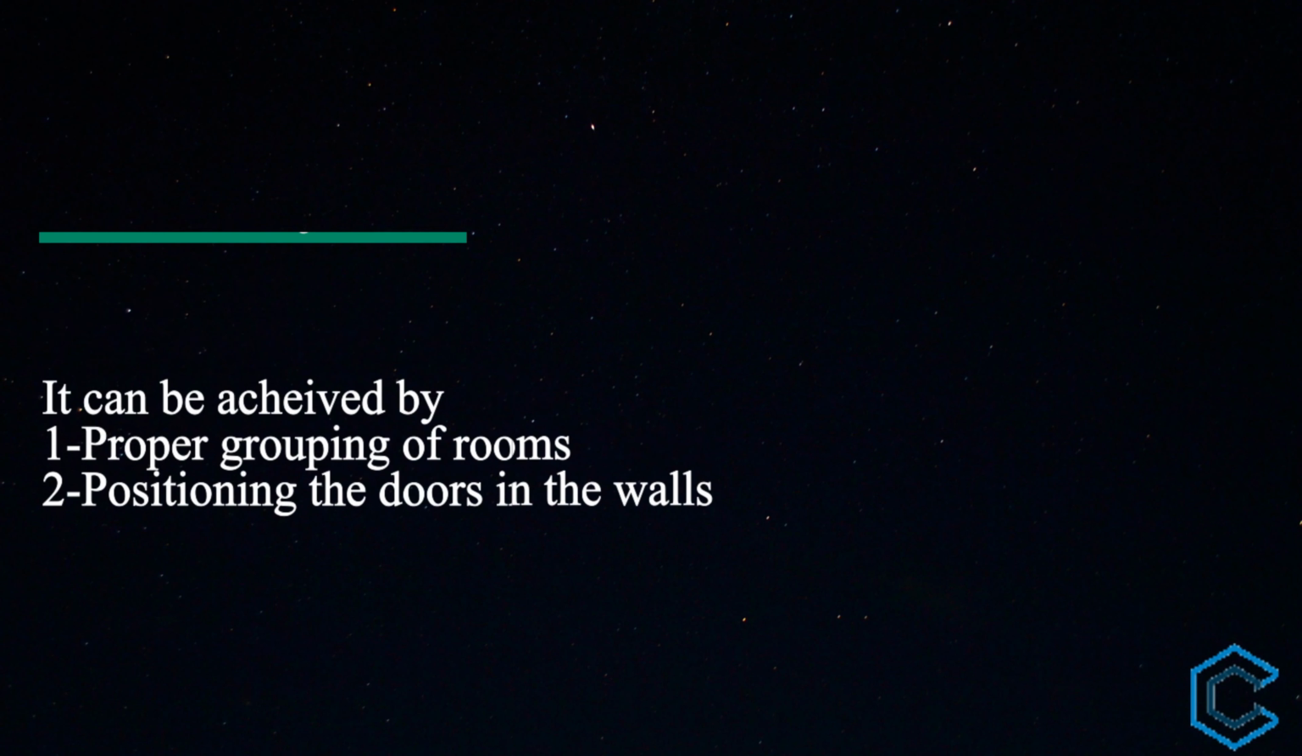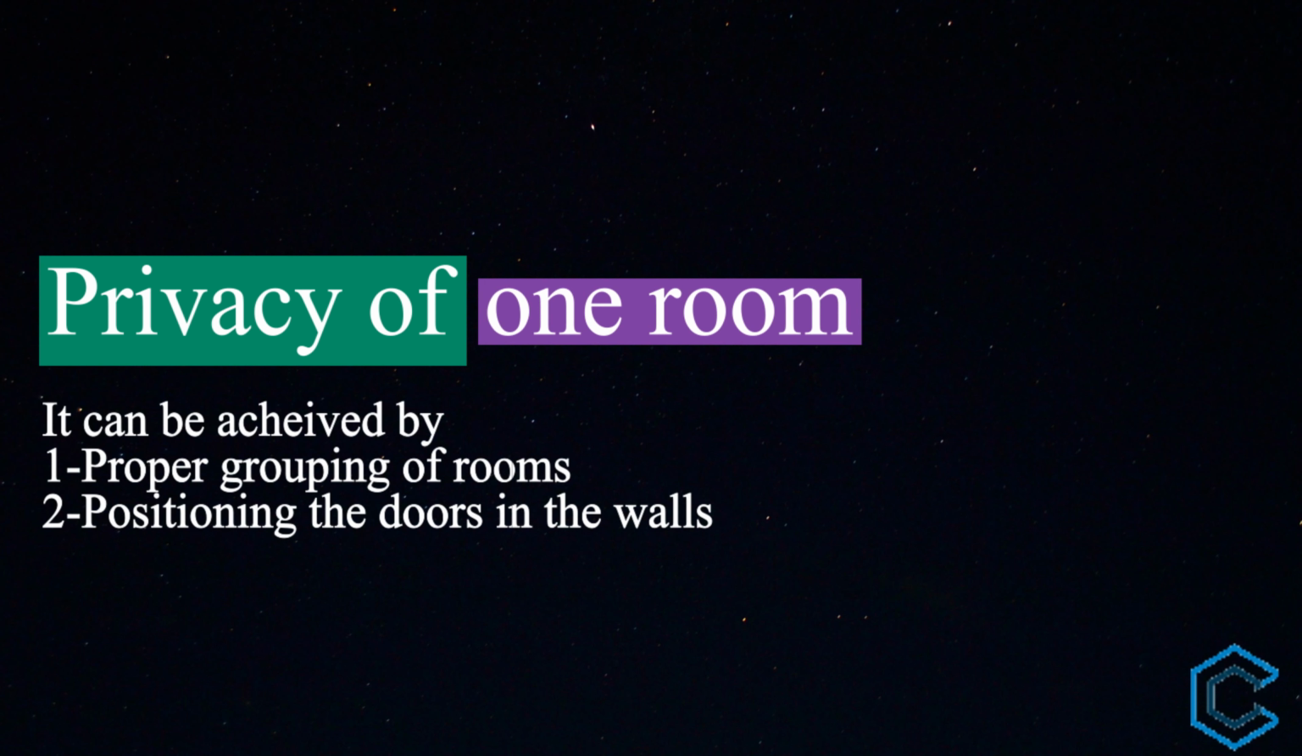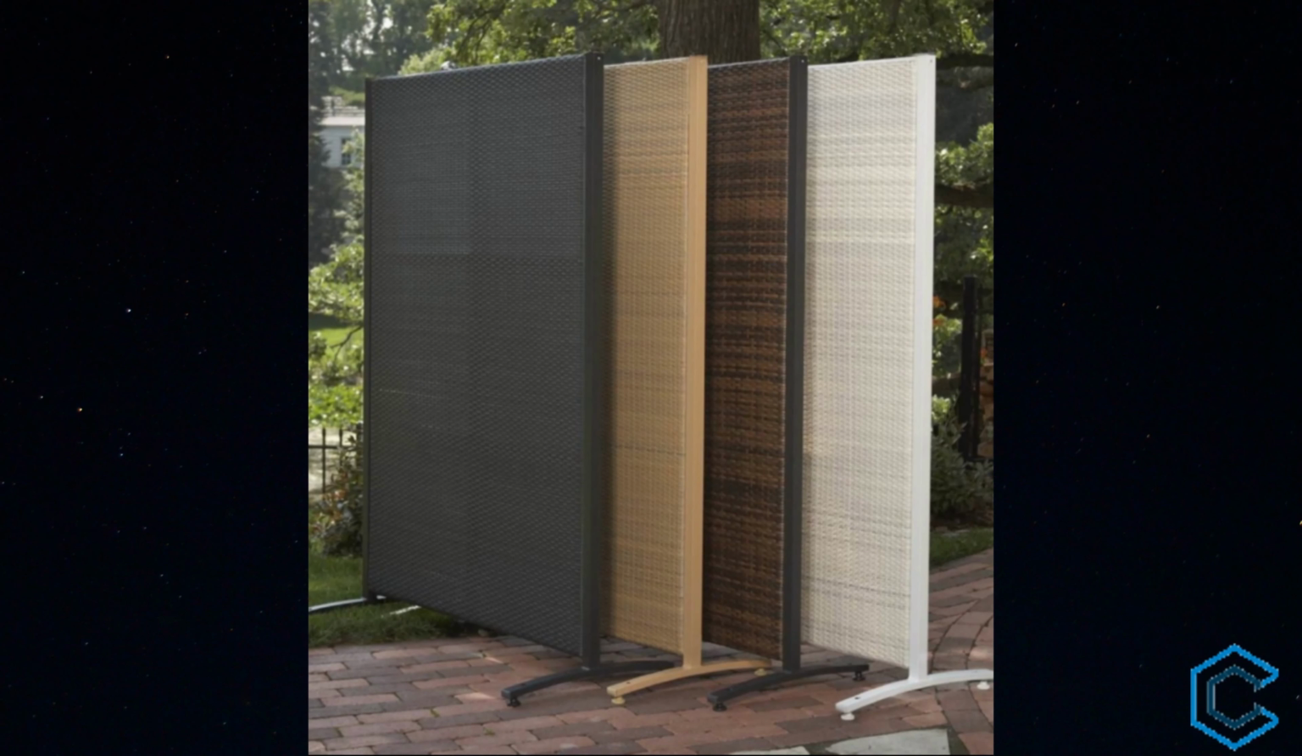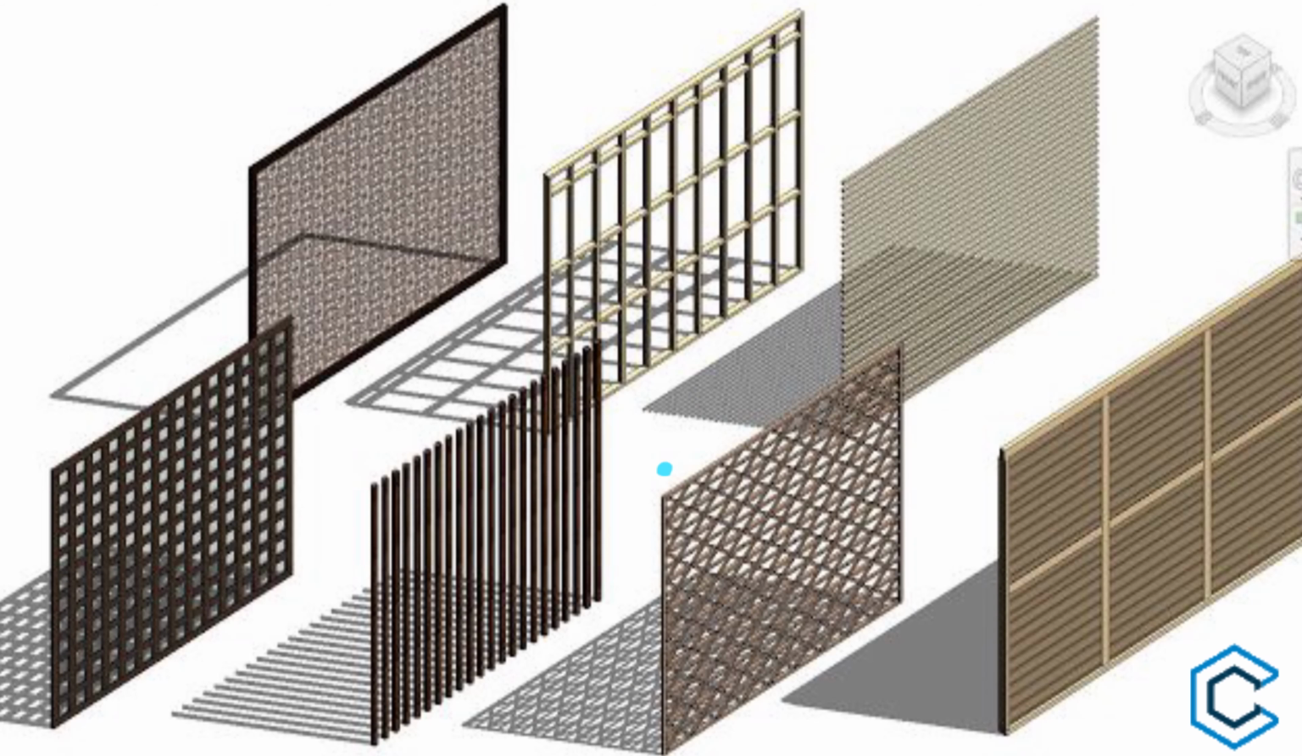Privacy of one room from another can be achieved by proper grouping of rooms or by positioning of doors in the walls. Privacy inside a room can be achieved by providing a door on one side of the longer wall, as the person standing in the door can only see the minimum portion of the room. In common toilets, privacy can be achieved by providing screens, curtain walls, in front of the door.